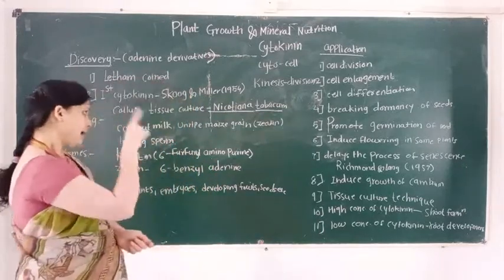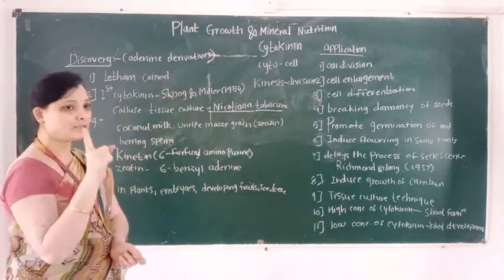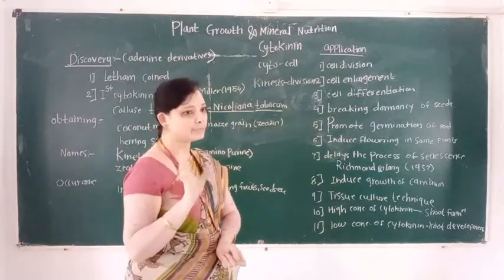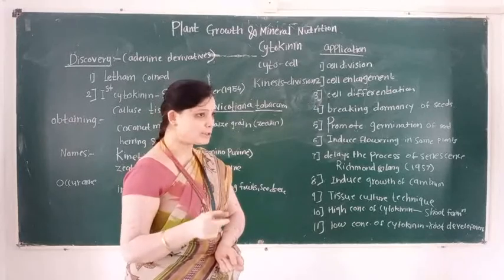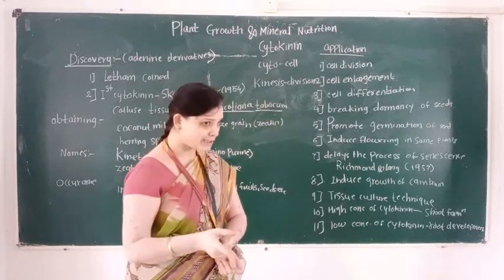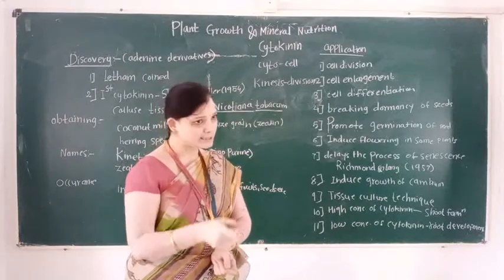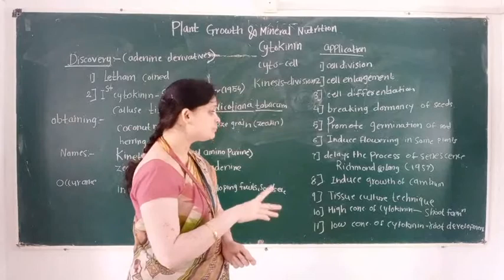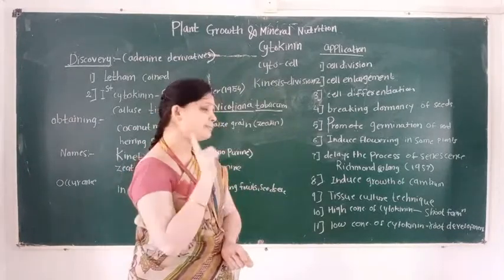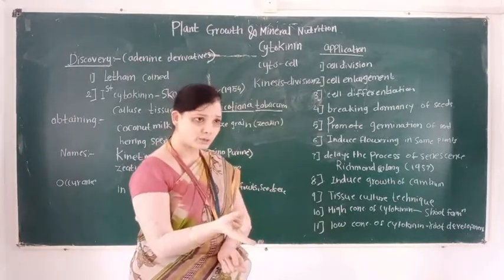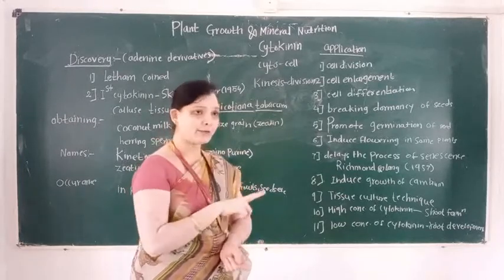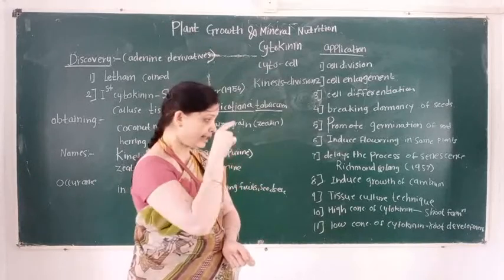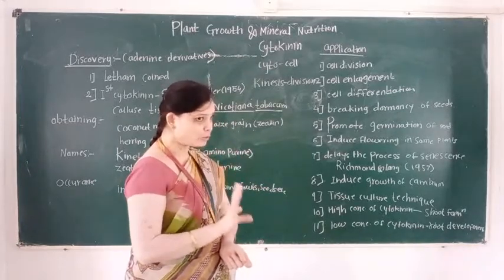Then applications of cytokinin: first cell division, second cell enlargement, third cell differentiation, breaking dormancy of seed, promoting seed germination, then delaying senescence. This effect is known as the Richmond-Lange effect. It induces the growth of the cambium. It is also used in the tissue culture technique. And when a high concentration of cytokinin is used, it is responsible for shoot formation.